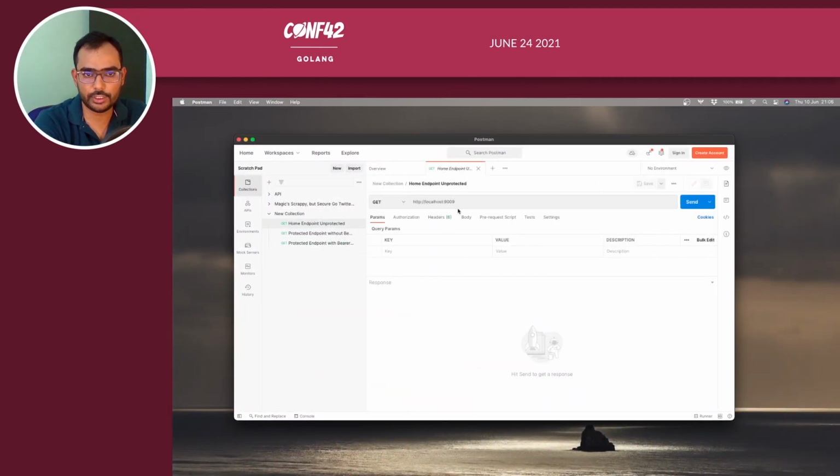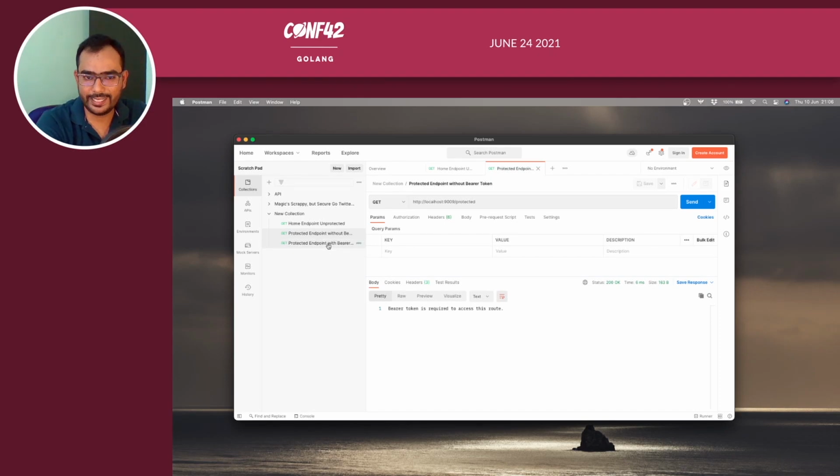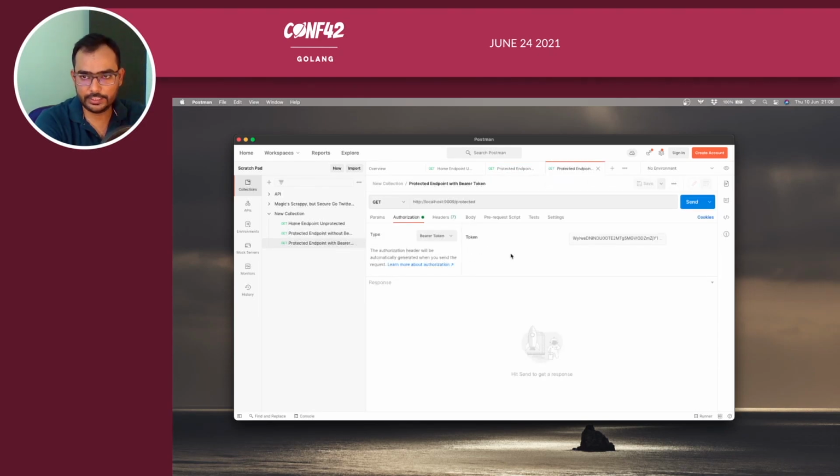This is hosted on localhost 9009. The other one is hosted on 9000, which is not protected, but let's see, because we have added DID token and verify functions in this Go API. When you try to access the normal one, it's the same, like welcome to home page. And when you try to access the protected route, again it will have the same result, like bearer token is required to access this route. So how do you access that?